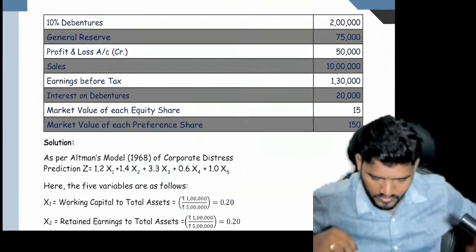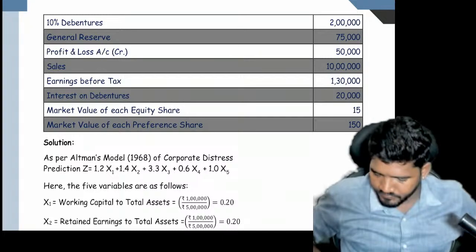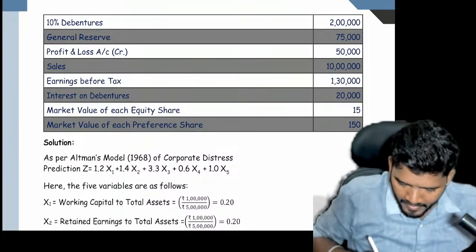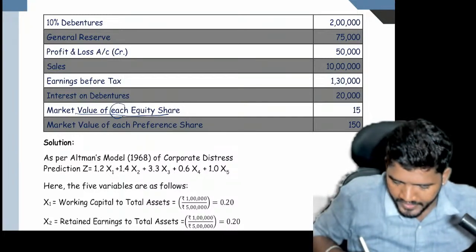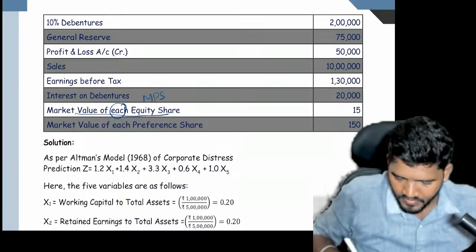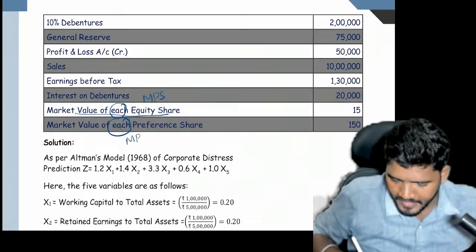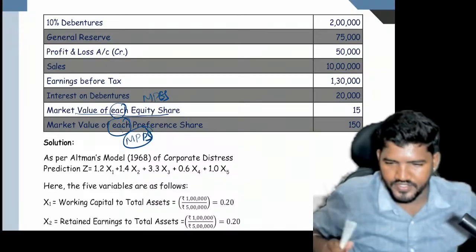Now see, I found the clue, man. What is the clue I have? Market value of each equity. The word each means MPS. The market value of each preference. Each means market price of preference share. It is called equity share. It is called preference share.